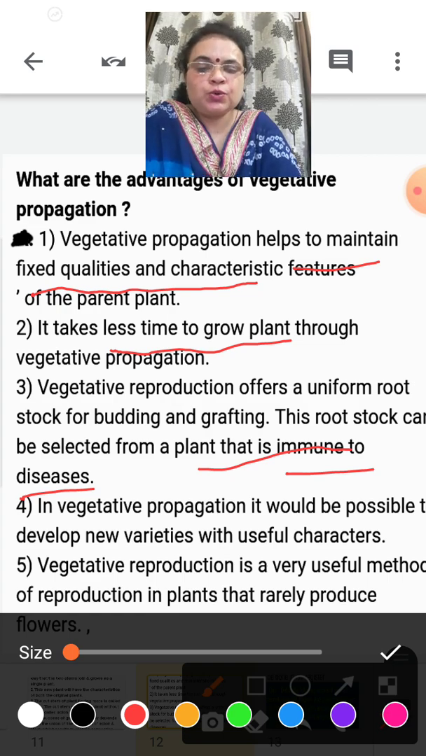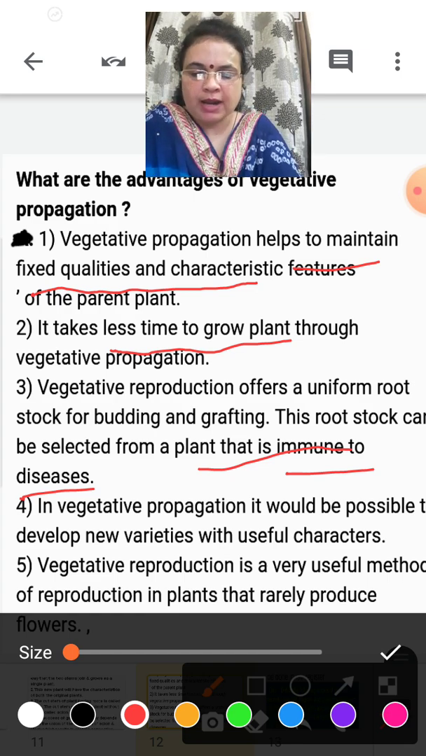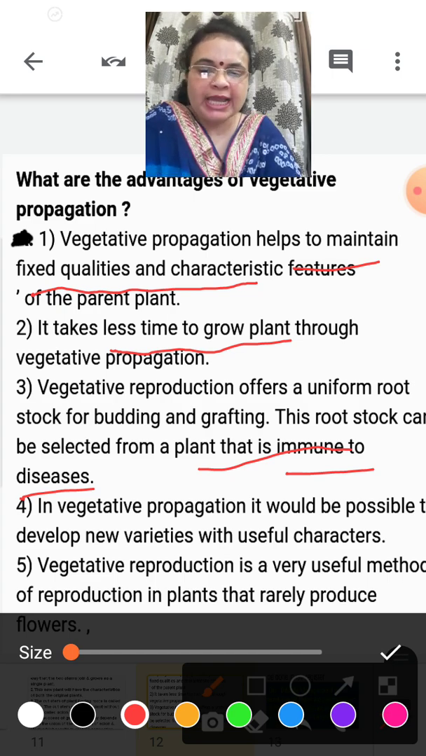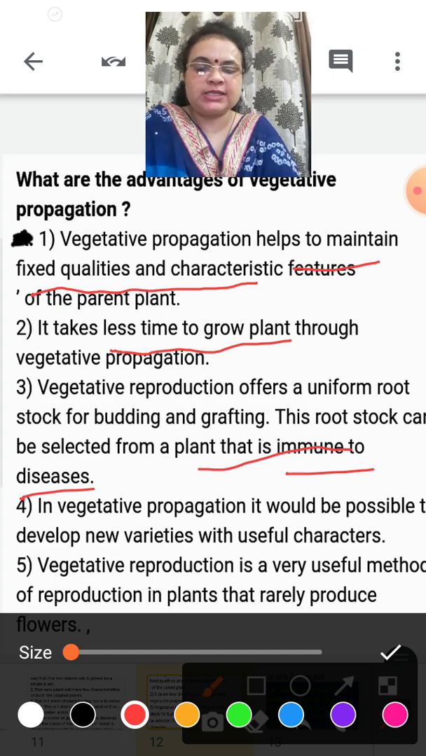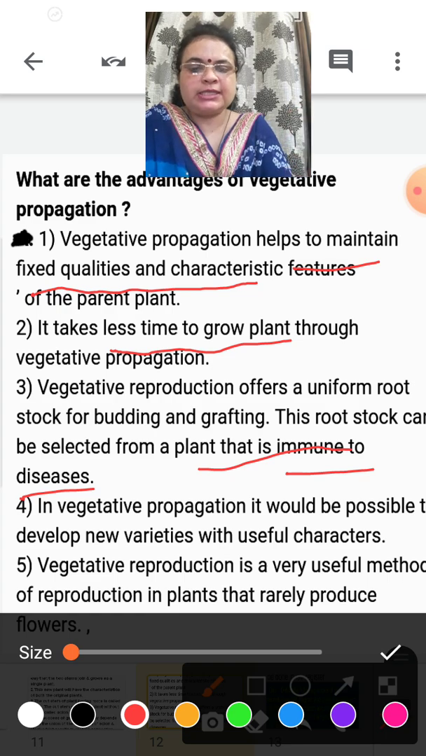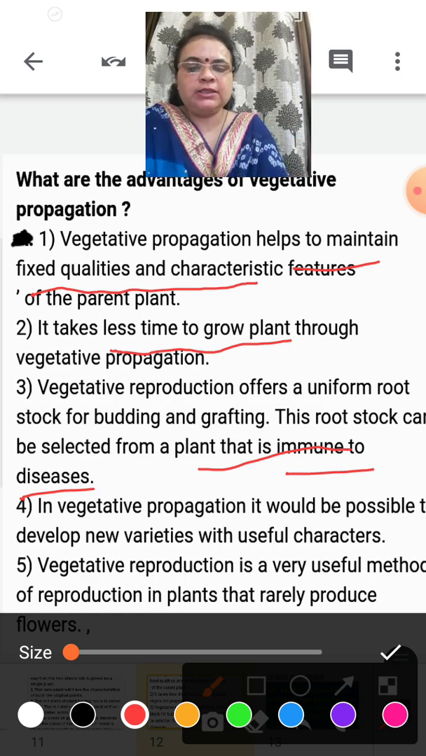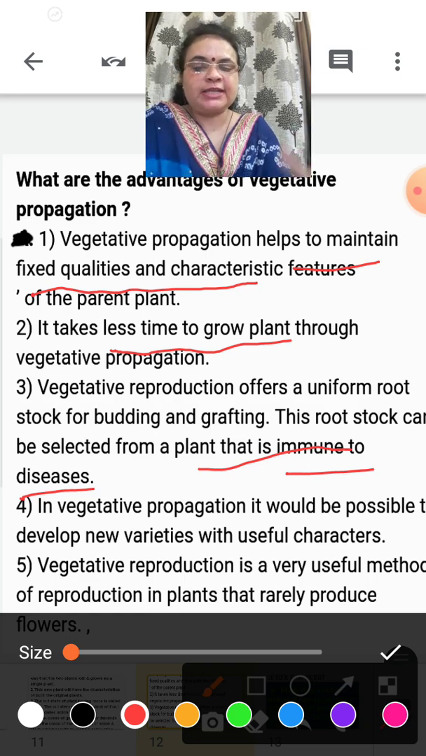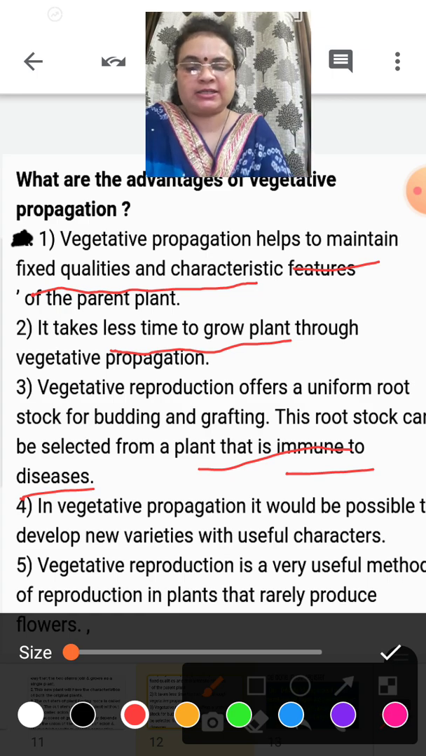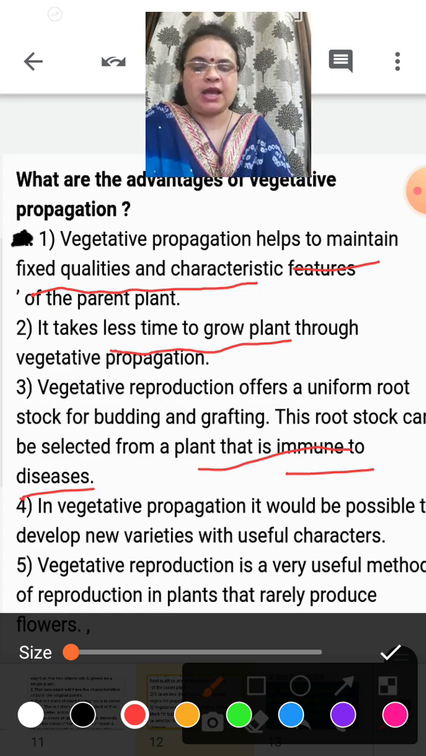We can choose a particular type of plant which is fresh, strong, more full of nutrients and minerals, a more healthy plant and without disease, meaning the plant has more immunity to disease. So this is artificial vegetative propagation, it is in the hands of the person who is doing this procedure, what type of plant has to be selected for the vegetative reproduction.